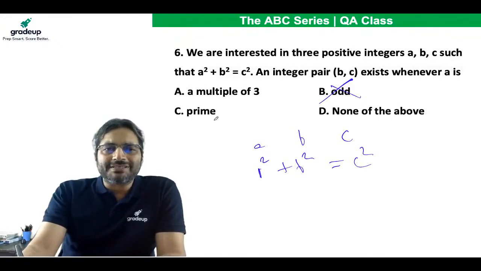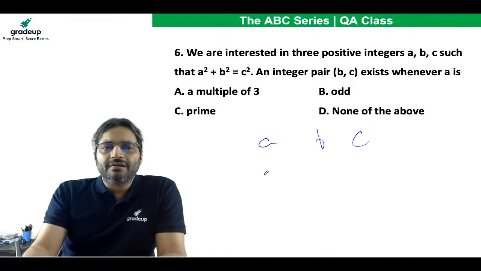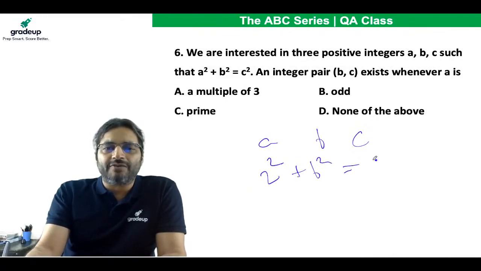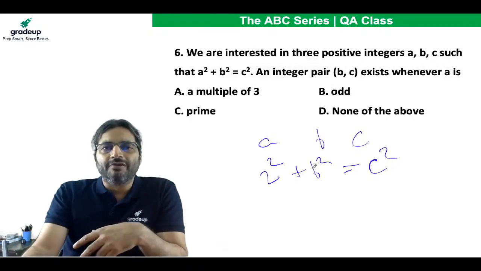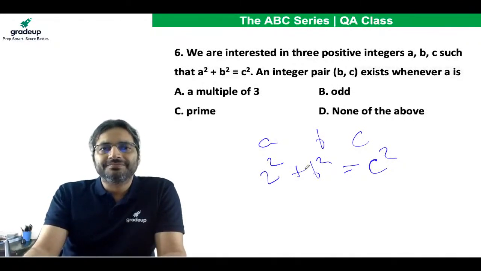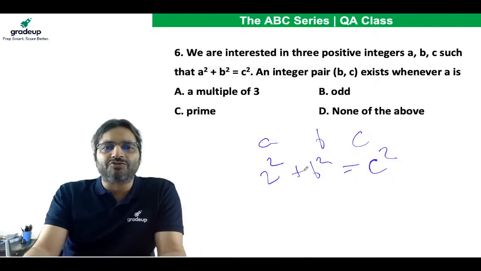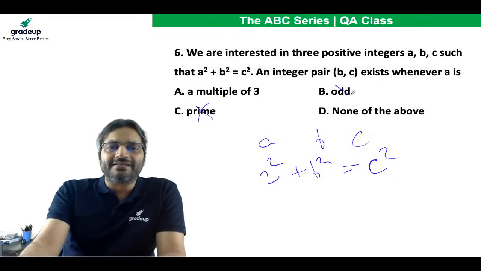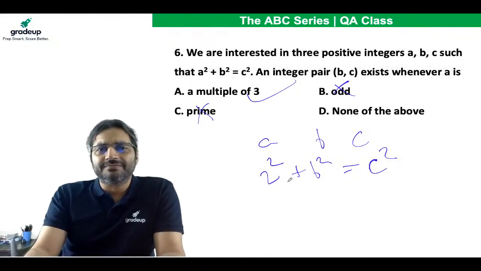Option C says prime. If I put 2 here, so 2 square plus b square equal to c square, kindly give me one b and one c which satisfies this. You cannot get any pair b, c for which 2 square plus b square will be c square. So this is incorrect, this is incorrect, this is of course correct. Why would the answer be none of the above?